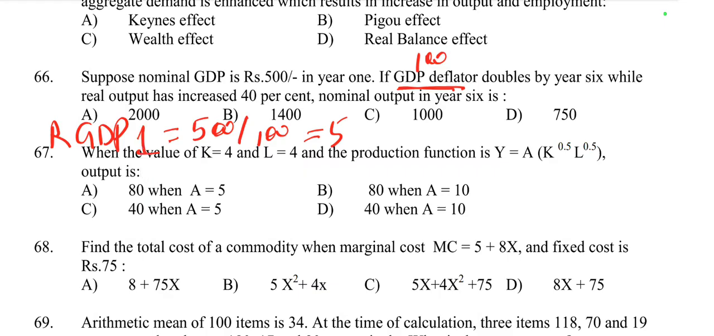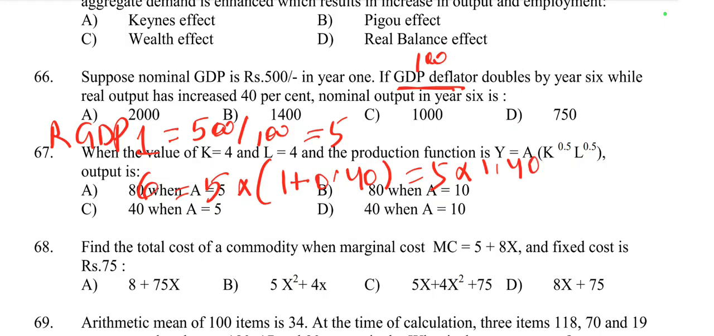Then real GDP in year 6 is equal to 5 into 1 plus 0.40, because 40%. So 1 plus 0.40 is equal to 1.40, and 5 into 1.40 is equal to 7. So real GDP in year 1 is equal to 5 and real GDP in year 6 is equal to 7. Now the GDP deflator doubles by year 6.